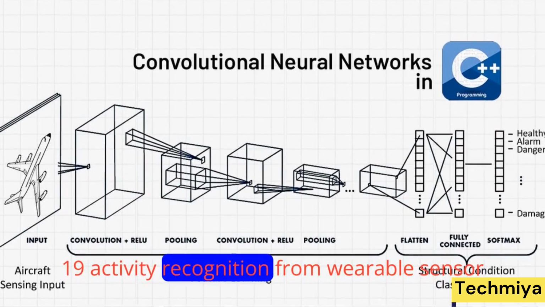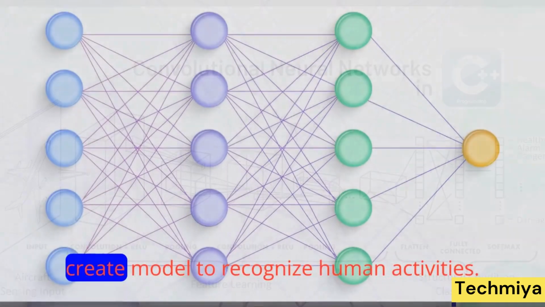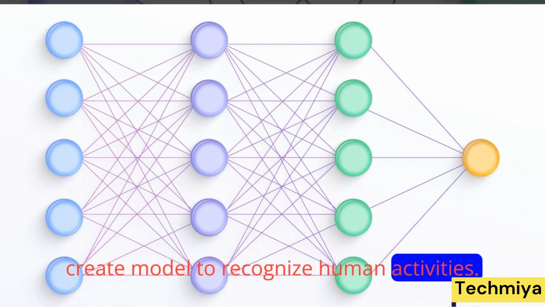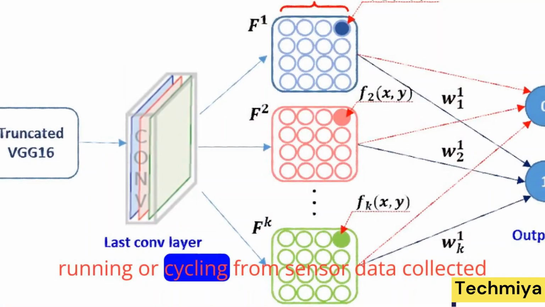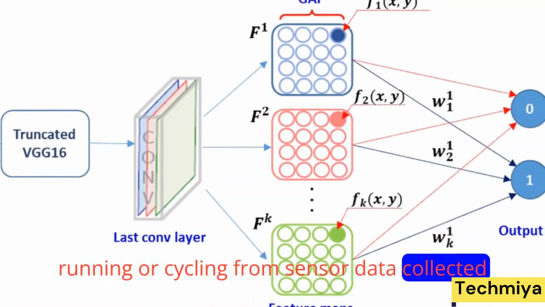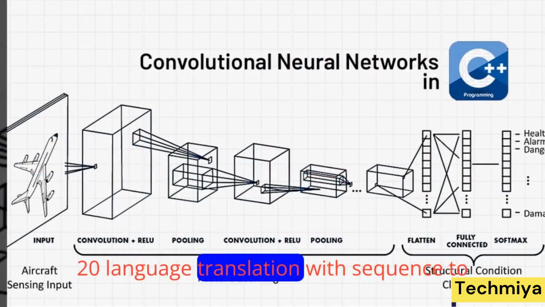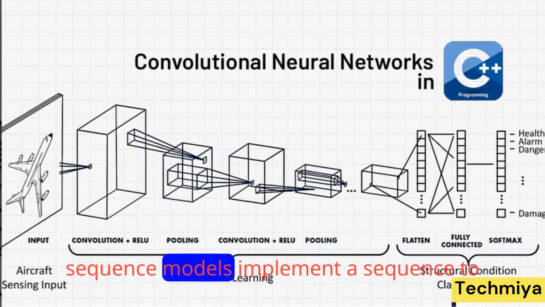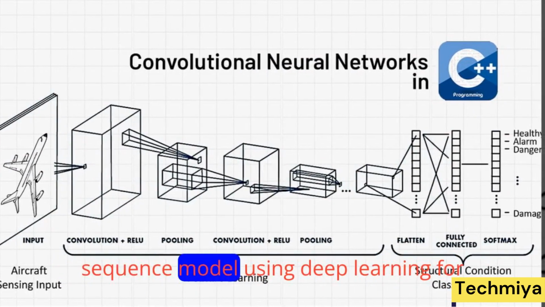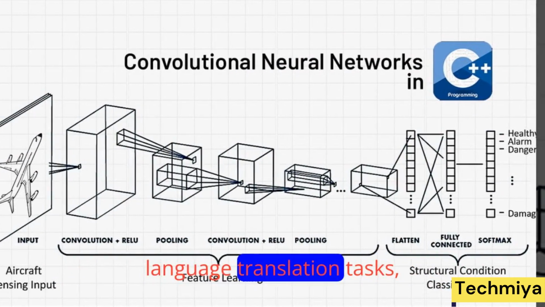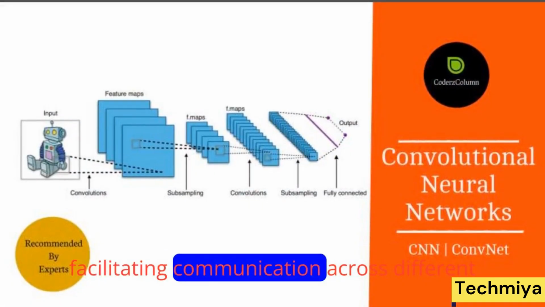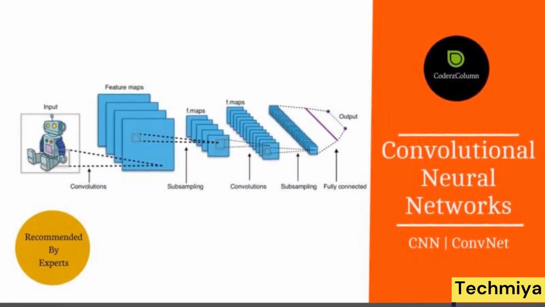19. Activity recognition from wearable sensor data. Create a model to recognize human activities, for example, walking, running, or cycling, from sensor data collected by wearable devices like smartwatches. 20. Language translation with sequence-to-sequence models. Implement a sequence-to-sequence model using deep learning for language translation tasks, facilitating communication across different languages.